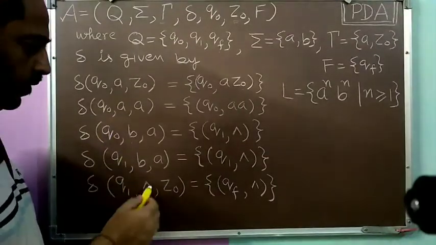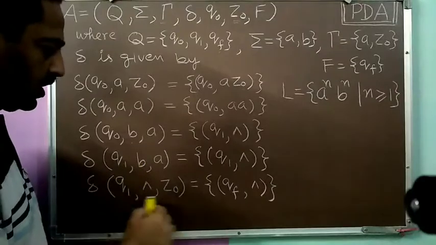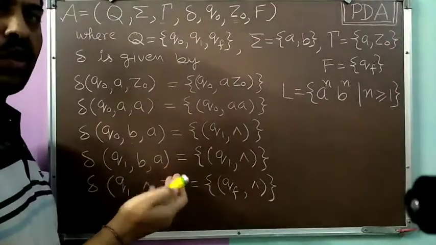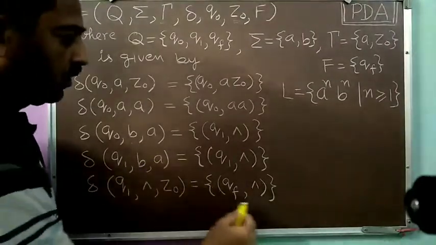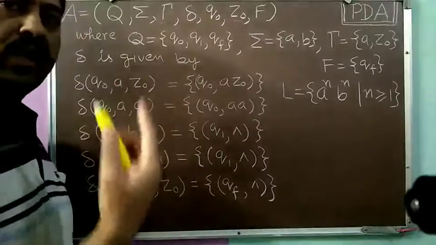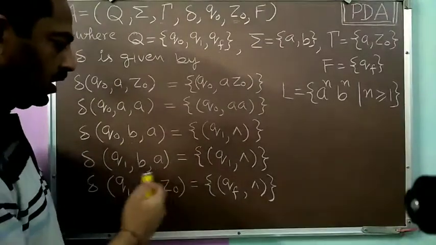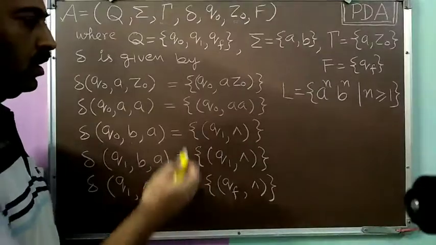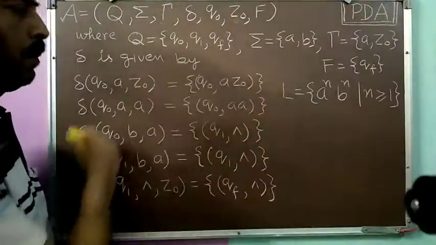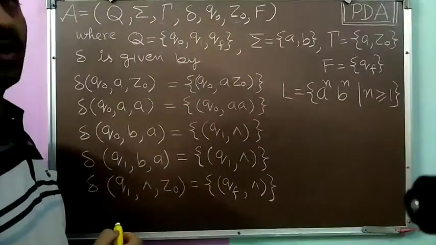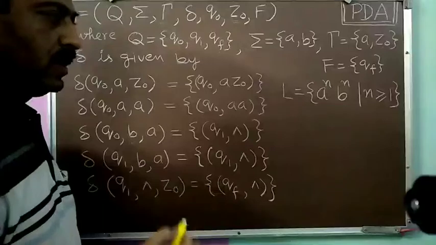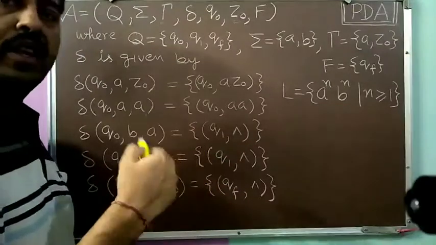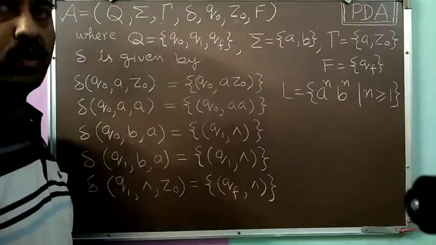Only null is there. So this is a unique situation which does not occur anywhere else, and corresponding to this situation we have only a single action. So in any case we do not have a choice, and that's why this is an example of a deterministic pushdown automaton. Now we will discuss the formal definition of a deterministic pushdown automaton.